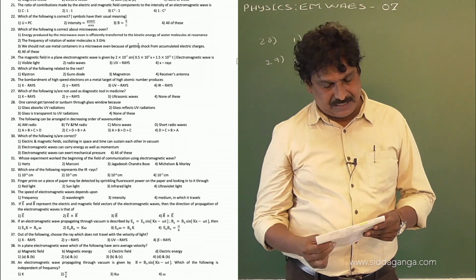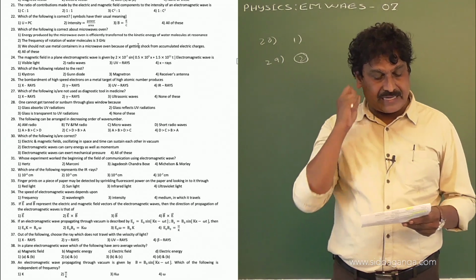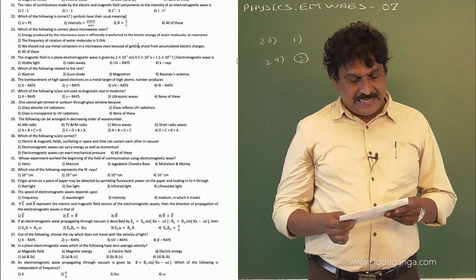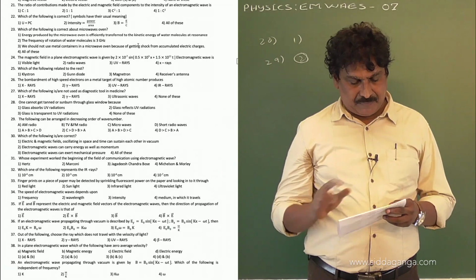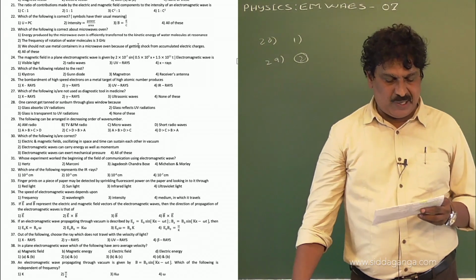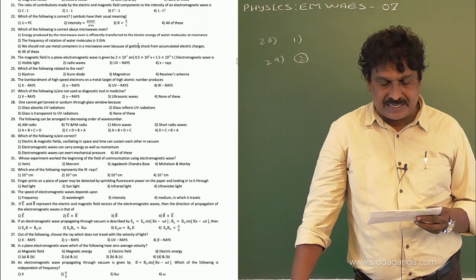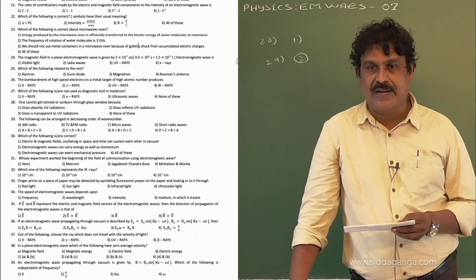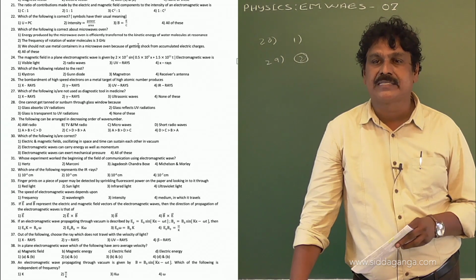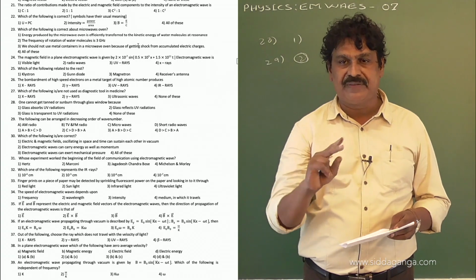Now, question number 30. Which of the following is correct? Option number 1, electric and magnetic fields oscillating in space and time can sustain each other in vacuum. It is true. Electric field can sustain magnetic field and magnetic field can sustain electric field because both are the source of each other.